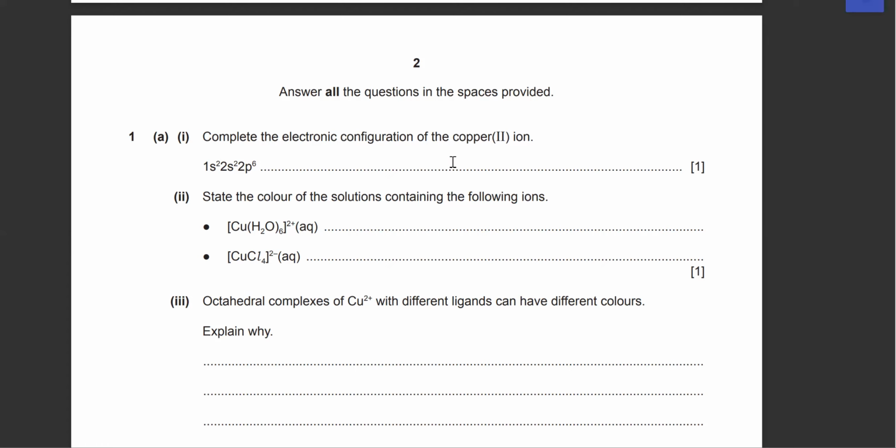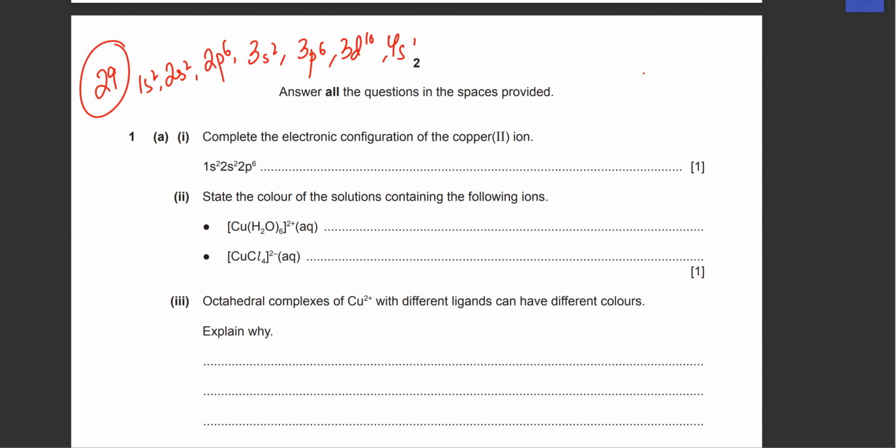First thing is complete the electronic configuration of copper 2+. Copper was your special case, with 29 electrons. That's 1s2, 2s2, 2p6, and then you have 3s2, 3p6, and then it's 4s1 and 3d10. Now, if copper is 2+, then at the end of the day, it's going to be 3s2, 3p6, and 3d9 would be left. That is what copper is.